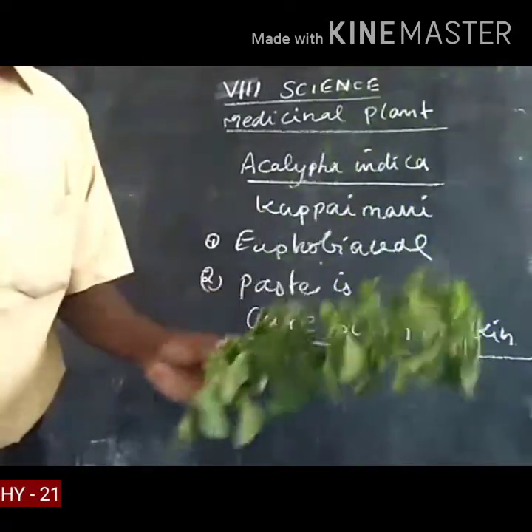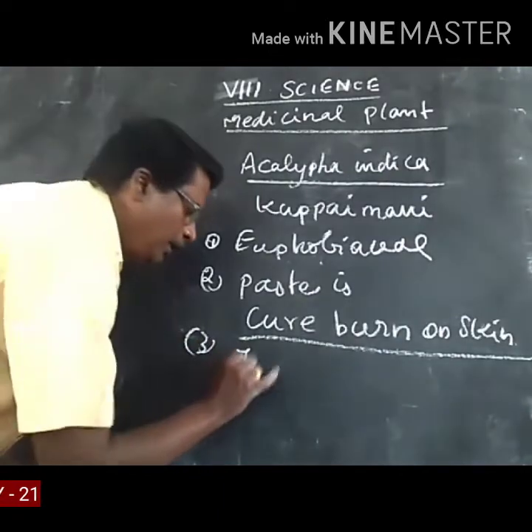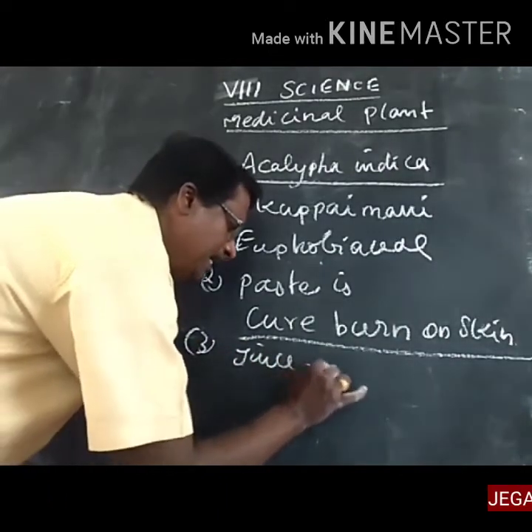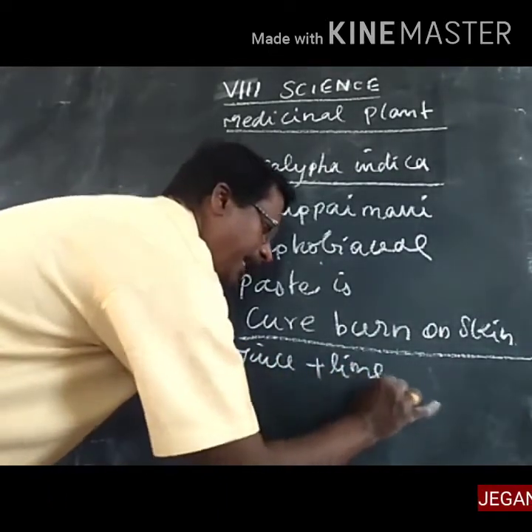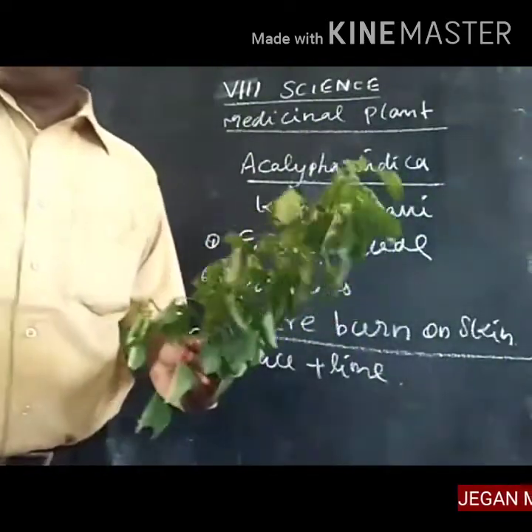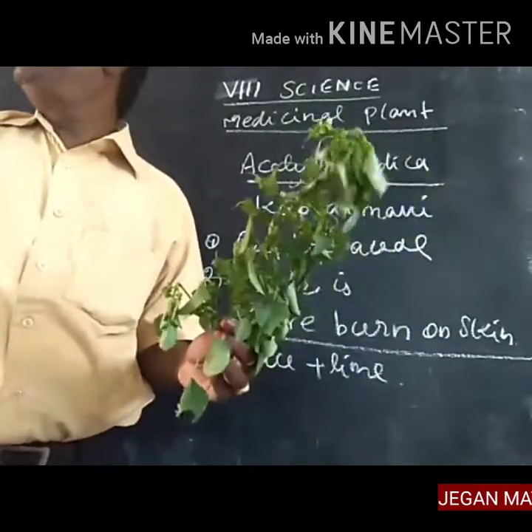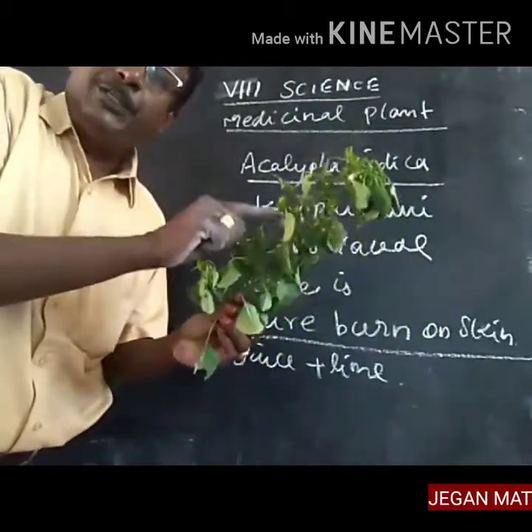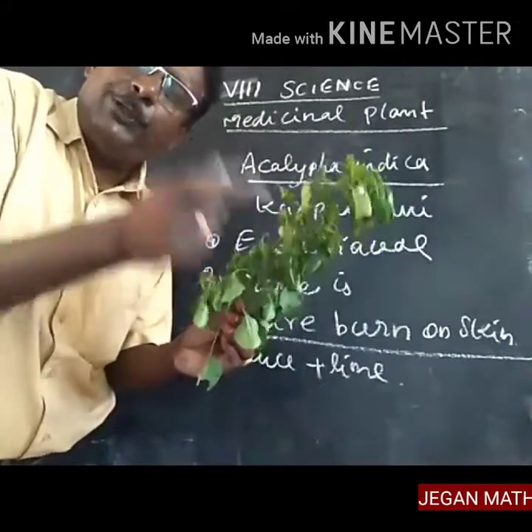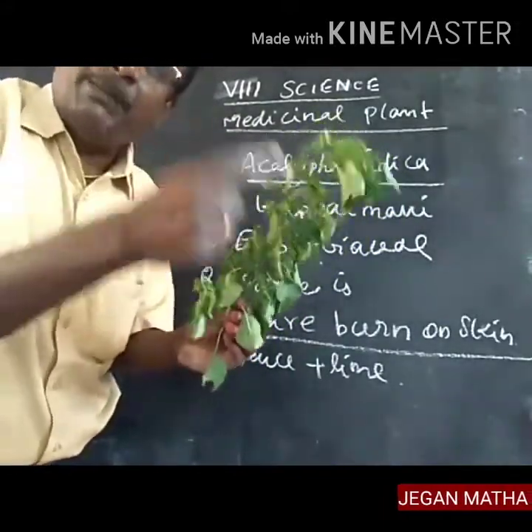Next, the juice of the plant. Third point: the juice of the plant is mixed with lime water, that is, lime juice or lemon juice. The leaves are converted into a juice-like structure, and the juice is mixed with the lemon juice.